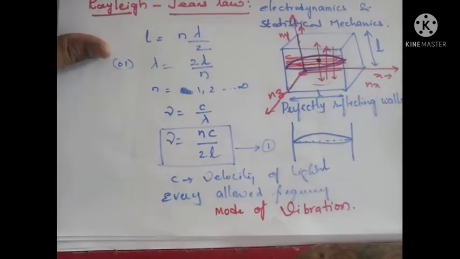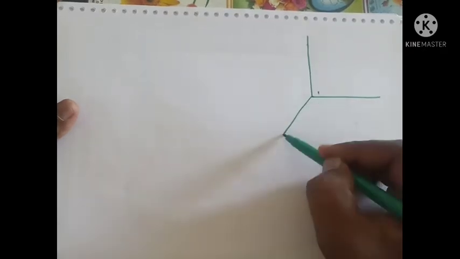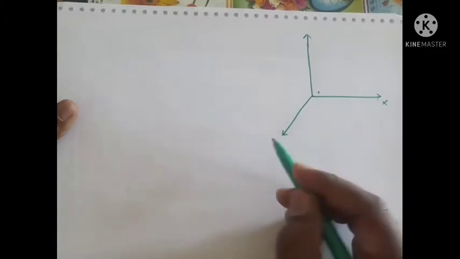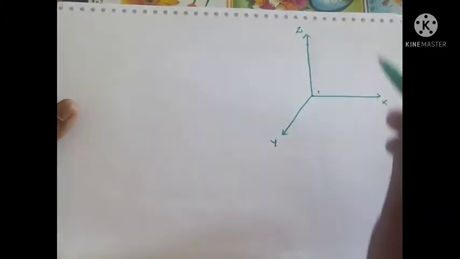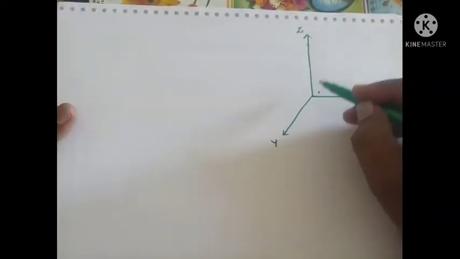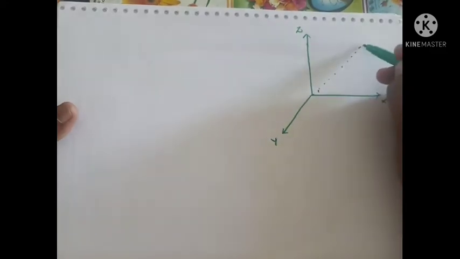And we know that here we take three edges of the hollow cube. So this is the x direction, this is the y direction, and this is the z direction. Now I'm taking a normal.